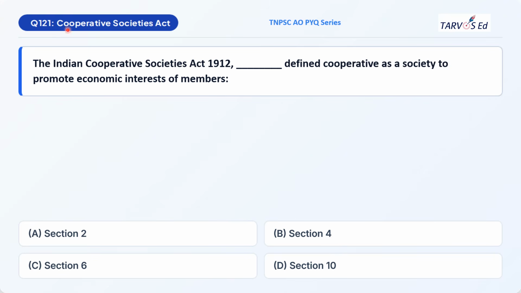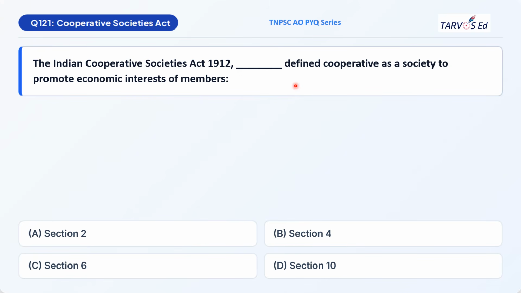Your next question is based on the Cooperative Societies Act. The Indian Cooperative Societies Act 1912 defined a cooperative as a society to promote the economic interest of members. Under which section is it defined? Option A, Section 2. Option B, Section 4. Option C, Section 6. And option D, Section 10.